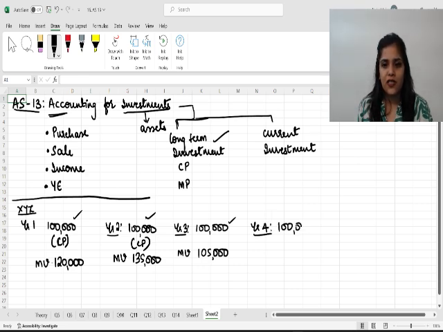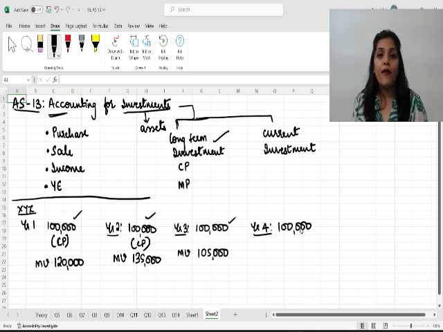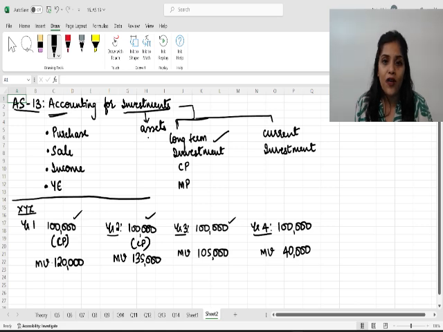the cost price of these investments is 1 lakh, and there is a permanent diminution in the market value of these shares because let's say, for example, the company is having cash losses, or the business is not working out, or there's a downfall in the business, and if that downfall is permanent in nature, due to which the market value is only 40,000 now, then as per Accounting Standard 13, if there is a permanent diminution, then it should be valued at market price, and the difference of 60,000 will be charged to P&L.